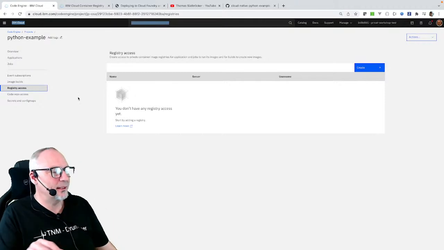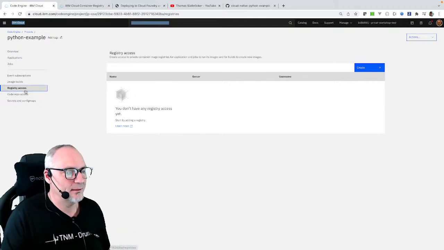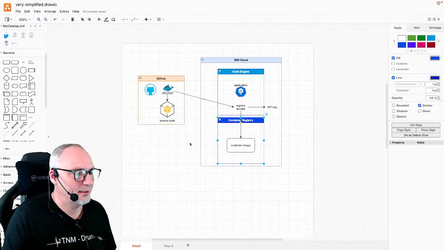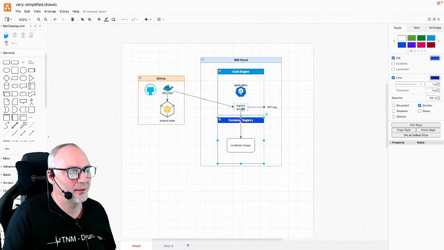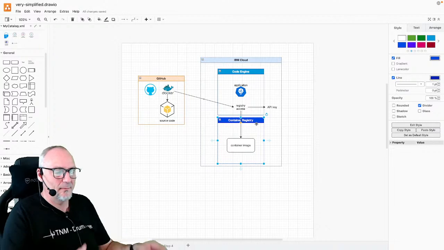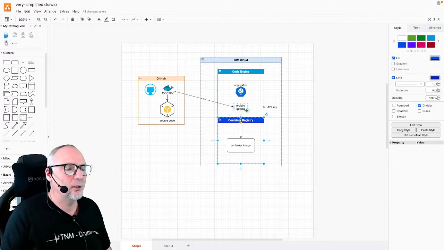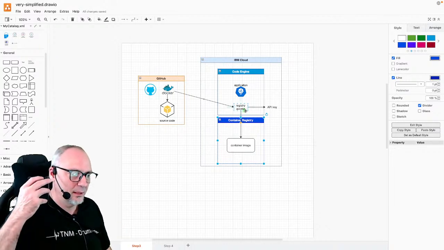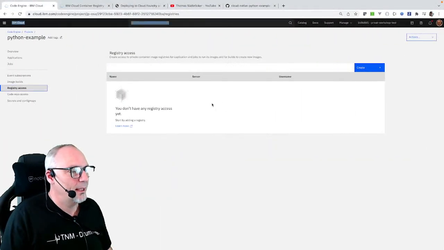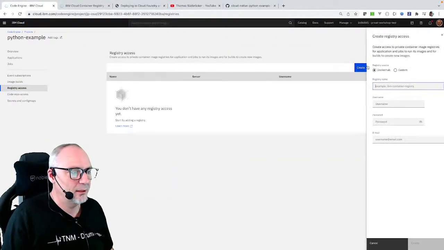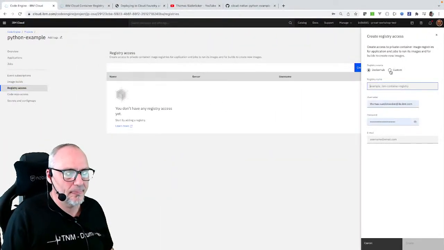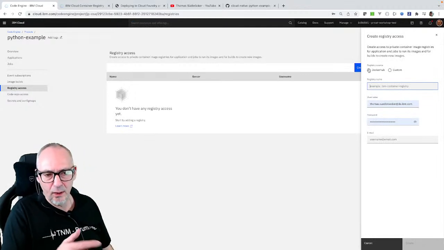So now we define the registry access. We have this container registry, the namespace defined here, and now we're going to define a registry access. We can create this here, and we will not do it with a Docker Hub.